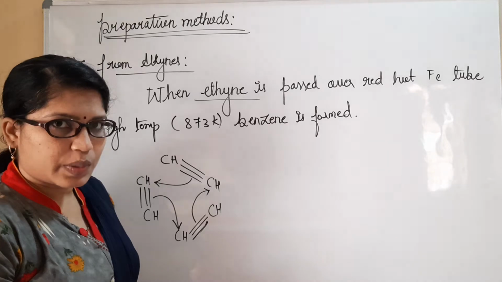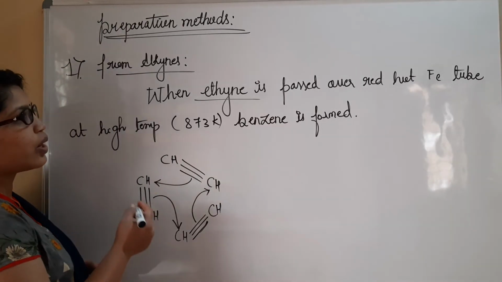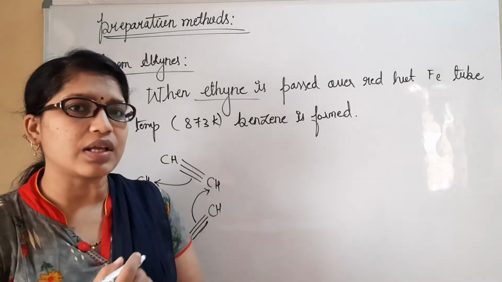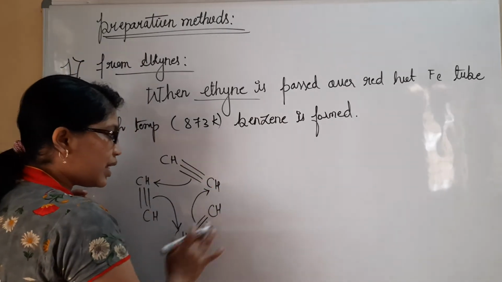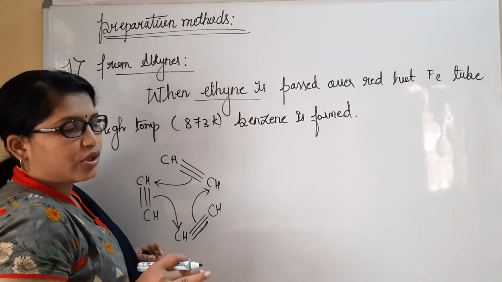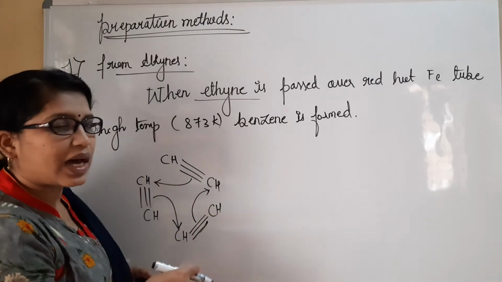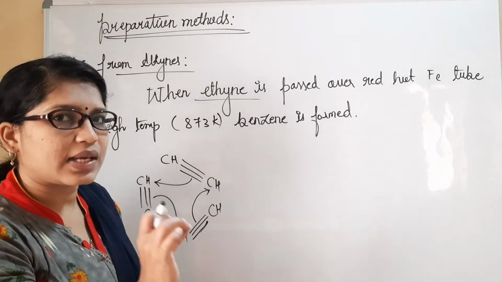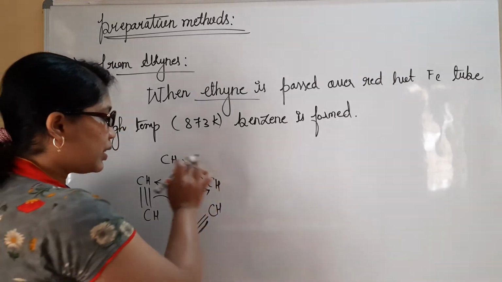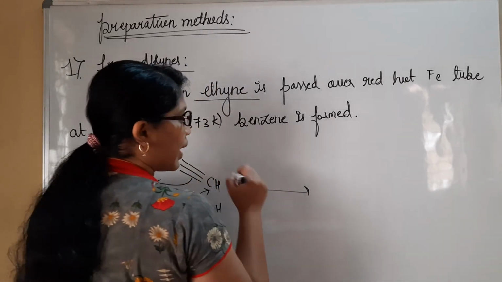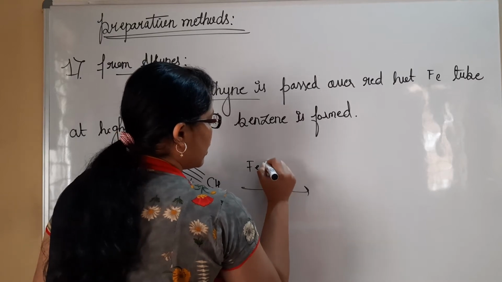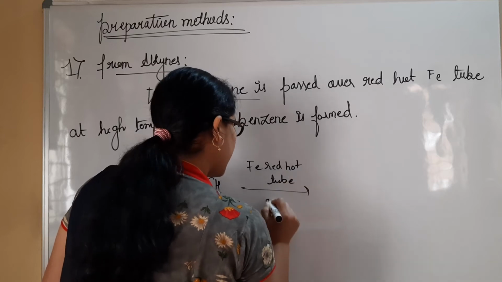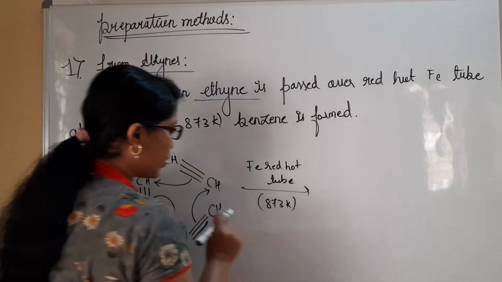Cyclization of bonds takes place. Along with that, aromatic cyclization is going to take place, and further benzene is formed. All these three alkyne molecules, or we can call it ethyne, CH triple bond CH, is the example. The name of this example is ethyne. So ethyne molecules are going to be added in an iron red hot tube at the temperature 873 Kelvin.